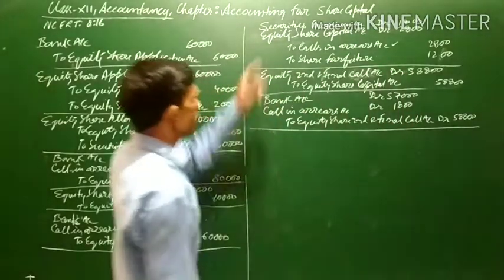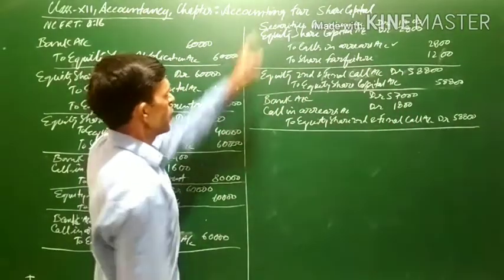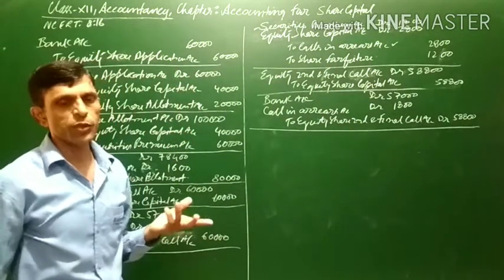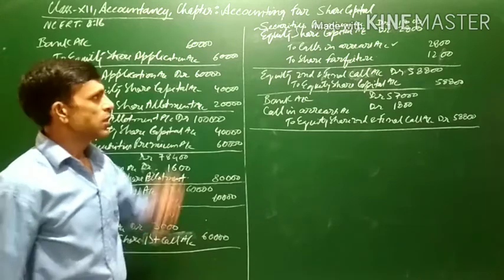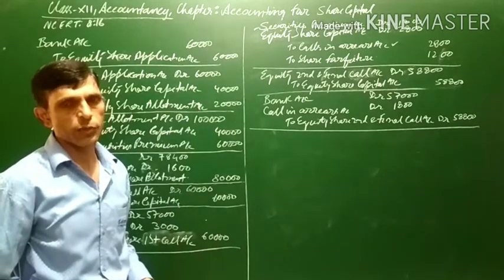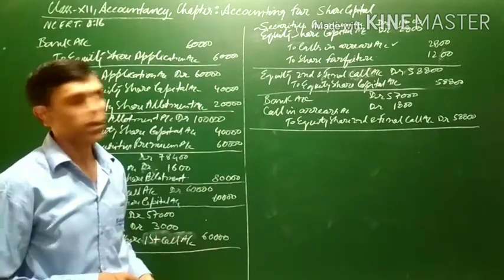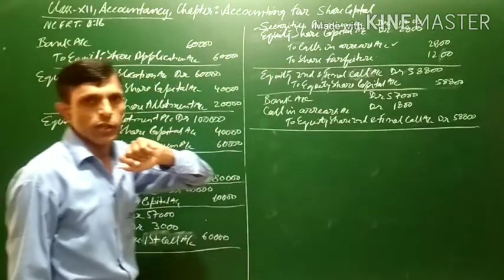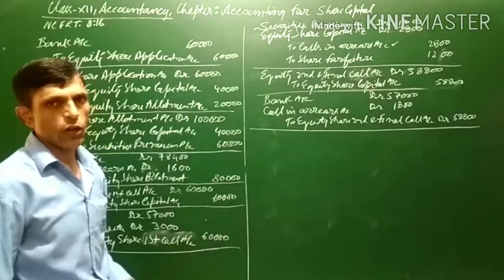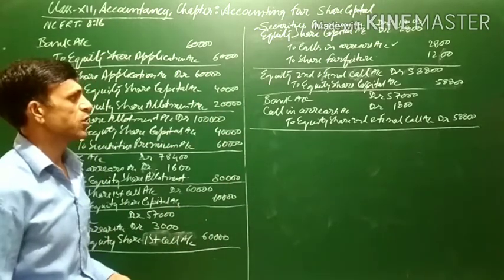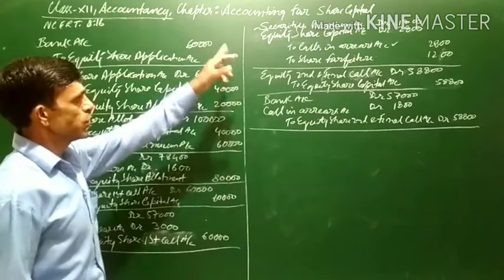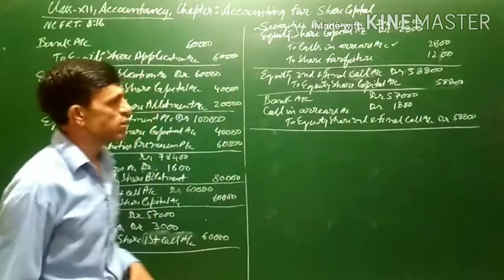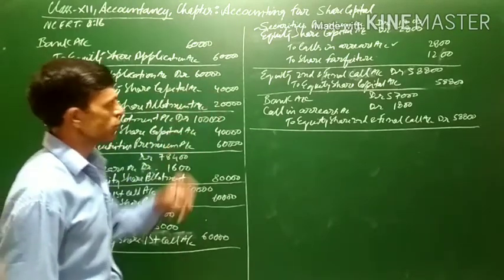So when shares are forfeited, the entry will remain the same, but the securities premium entry will not be there, because if the securities premium amount had been paid, then securities premium will not be cancelled. Means it will remain in the securities premium account. Earlier we debited securities premium because this amount was not paid. But since Jolly has already paid the allotment, along with the allotment the securities premium was also paid. So while forfeiting Jolly's shares, the securities premium entry will not be mentioned, that is, it will not be debited, only the rest of the thing will remain the same.